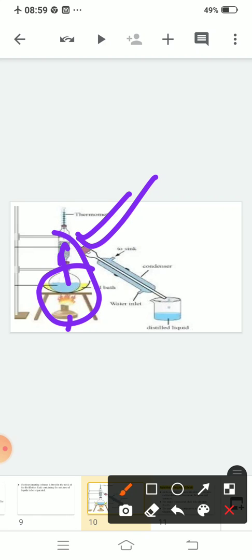Because the bottom is closer to the heat, the temperature is higher there. When the temperature at the top of the fractionating column reaches 78 degrees Celsius, which is the boiling point of alcohol, the vapor passes into the condenser, gets cooled and is collected in the beaker kept at the other end of the condenser. Clear?